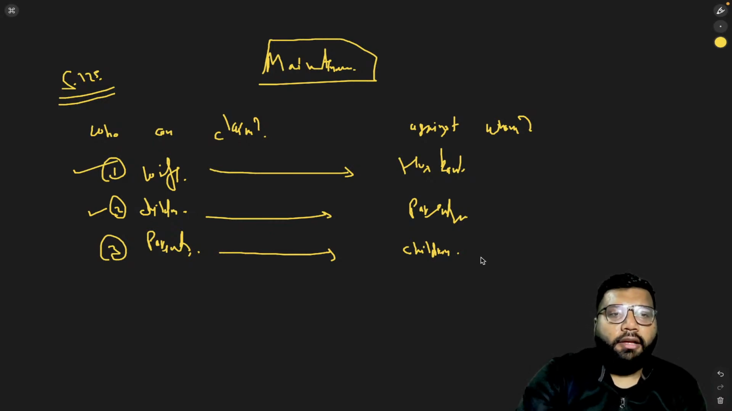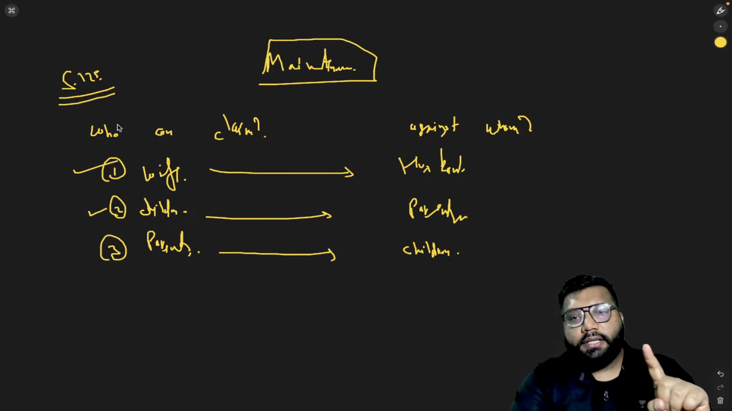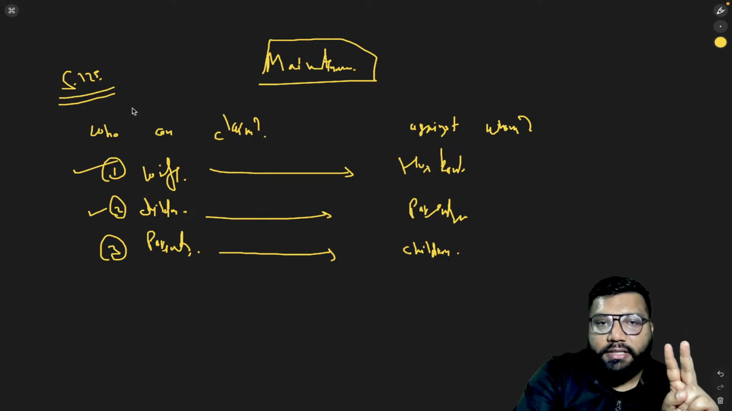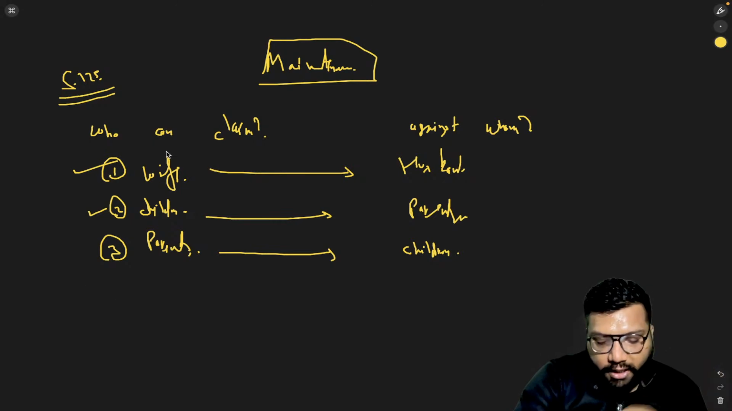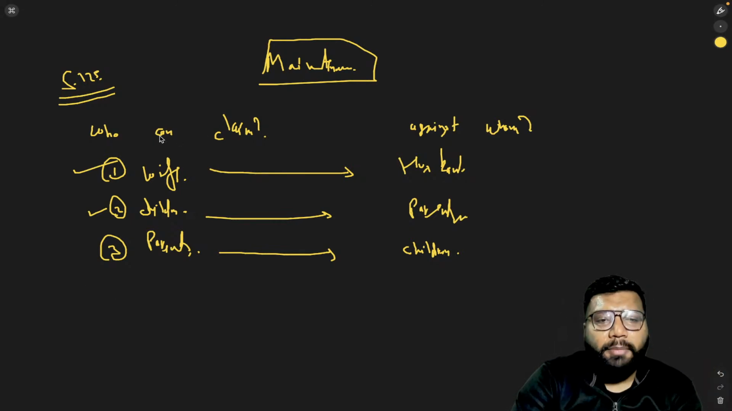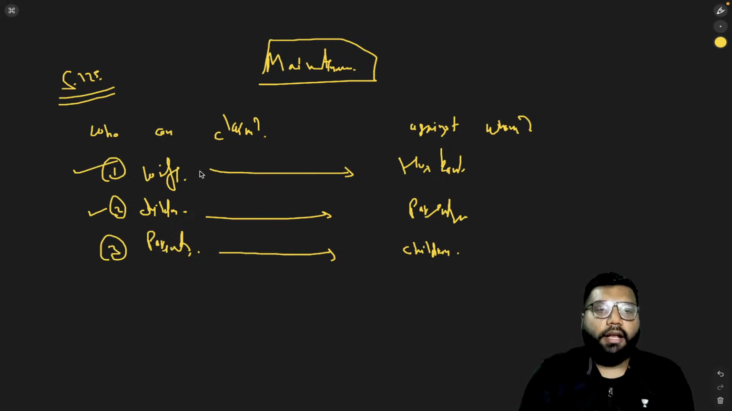Any questions in relation to who can claim maintenance, against whom you can claim maintenance, and the important two rules which you need to remember, that they must not have the sufficient means to survive? Any questions till now? Yes, please.